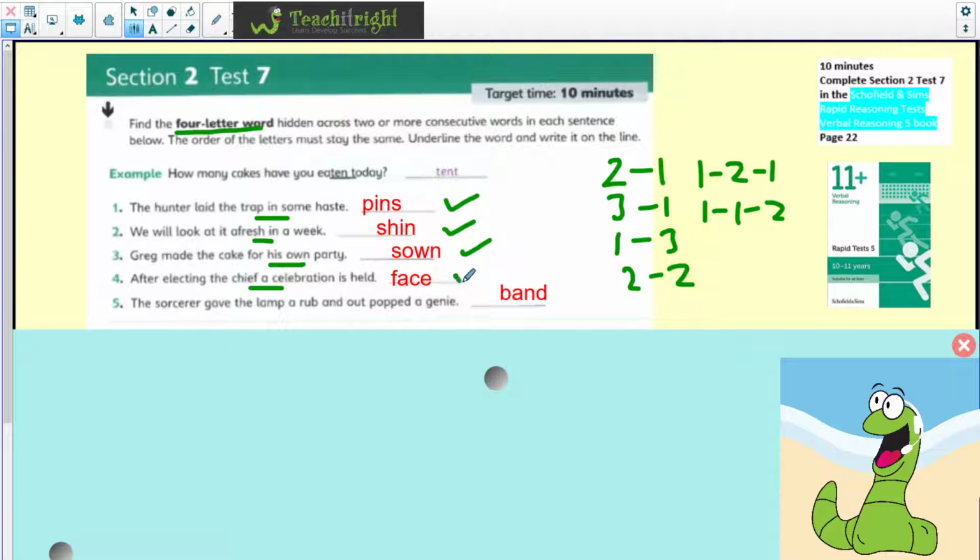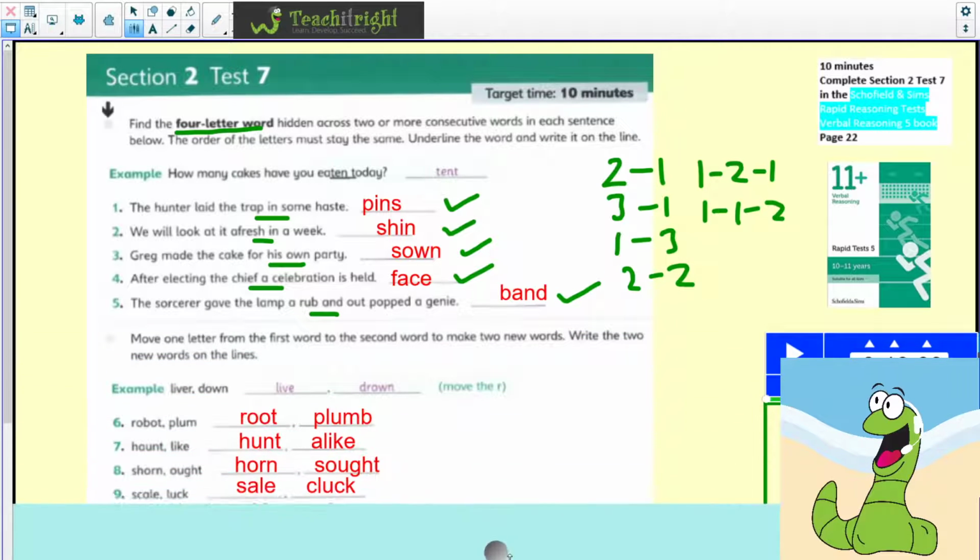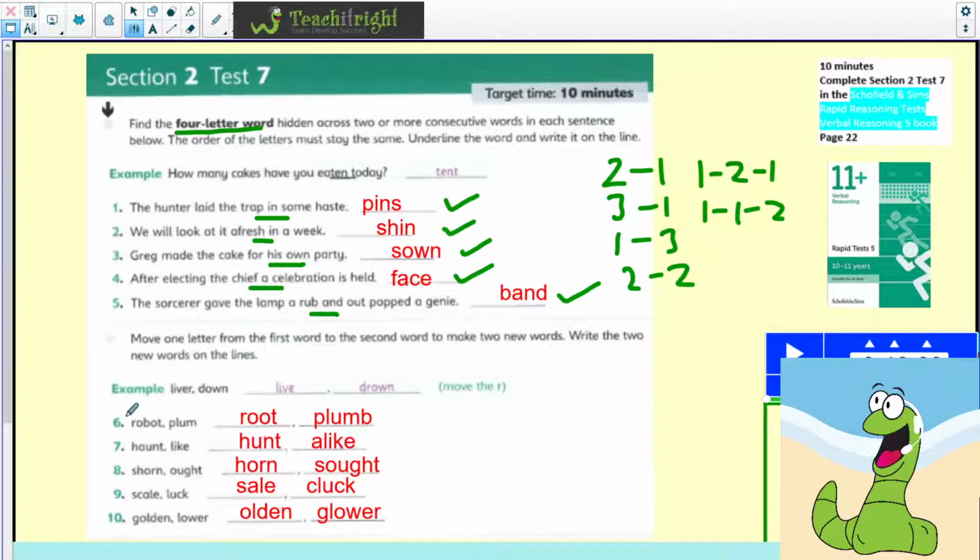Another combination there. Face, and then band, where's that one gone? Between rub and. So again, well done if you got that one right. These ones are always good fun. What we're doing is taking 1 letter from the first word and we're adding it into the second.